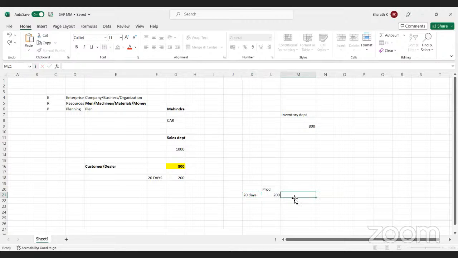If you want to manufacture a car, we need some raw materials. Let us consider all those as raw material 1, 2, 3. We don't know exactly, right? We are just discussing on an example basis. So let us consider all those as raw materials. Now, if you want to manufacture a car, we need all these materials.